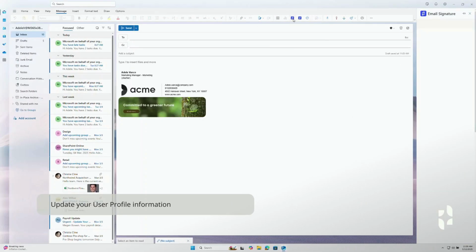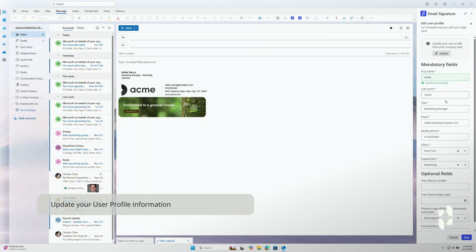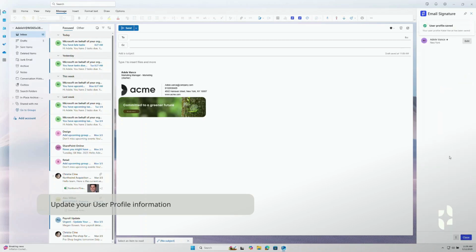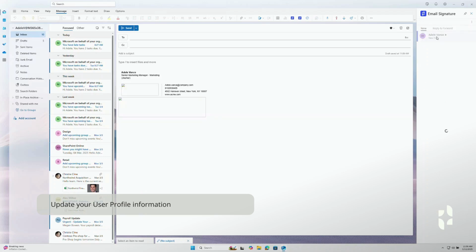To update your personal information, click on Templafy in your Outlook toolbar. Click on the ellipsis menu and choose Manage User Profile. Here, you can make the necessary modifications and save. Your new information will instantly be applied to your signatures.